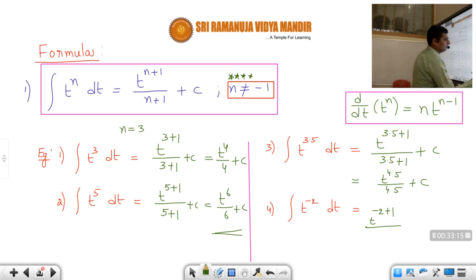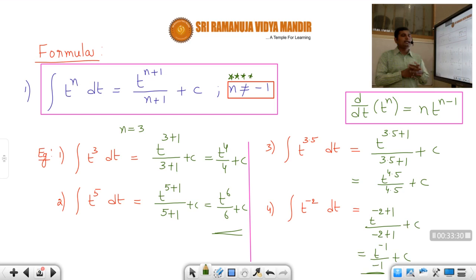So integral t power n dt is equal to t power n plus 1 by n plus 1 plus c. But except for one value, that is minus 1, it is not valid. It is not valid for n equal to minus 1. That means if you are asked to find integral of t power minus 1 dt, you should not use this formula. This formula is not meant for n equal to minus 1. Why is it so? I'll explain just now.